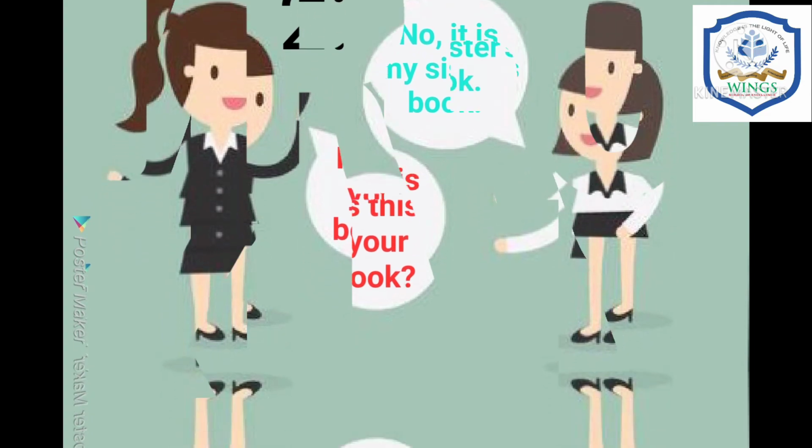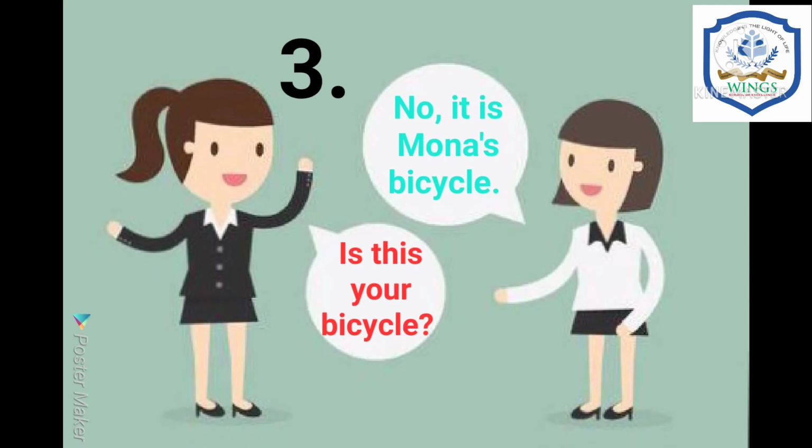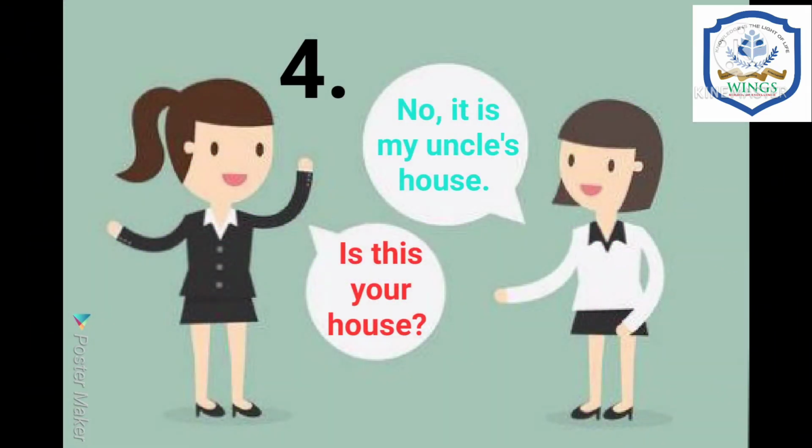The next one is, is this your bicycle? No, it is Mona's bicycle. Look at the next. Is this your house?